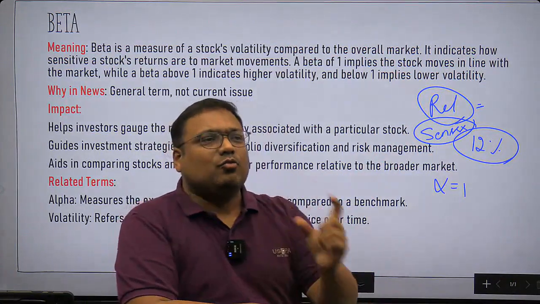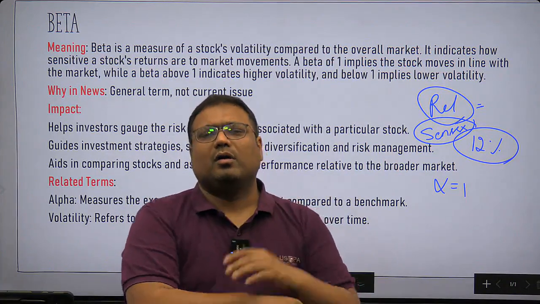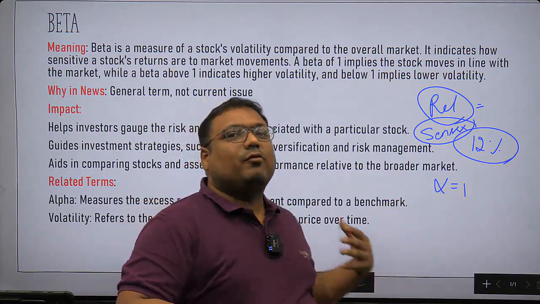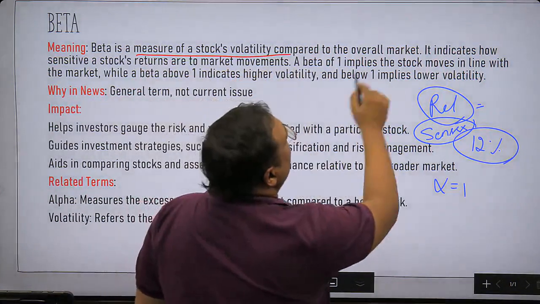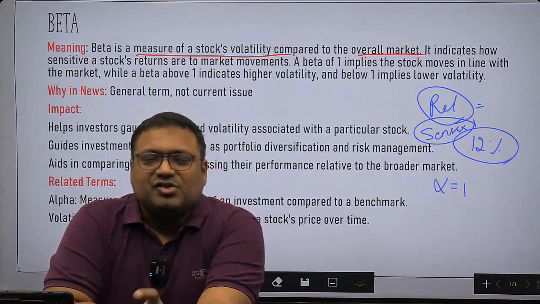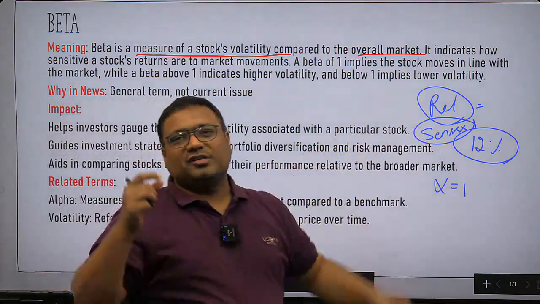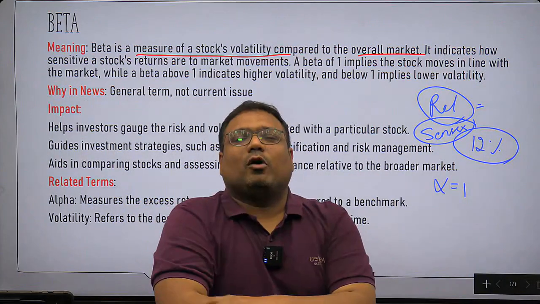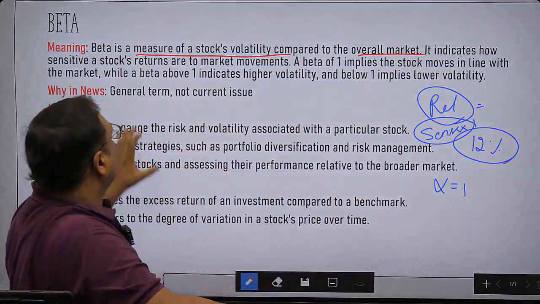Then beta gives you more information on stability. So growth and stability are both important. Alpha tracks the growth of a stock. Beta tracks the volatility of a stock. Okay, so it is a measure of a stock's volatility compared to the overall market. So on average, Sensex changes per day by 1.5%, and your share changes per day by 0.6%. In this case, you are performing better than the rest of the market. Okay, so that is the idea here.